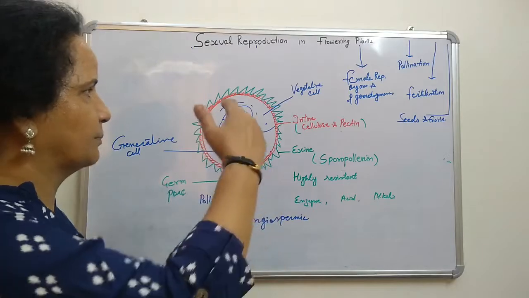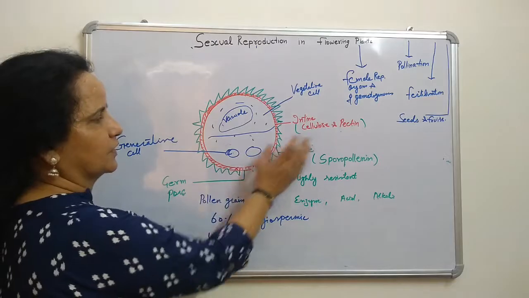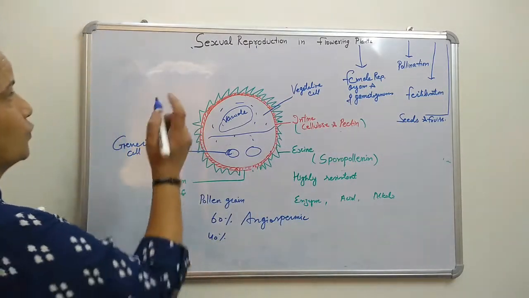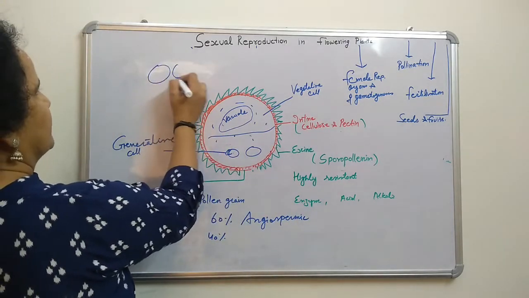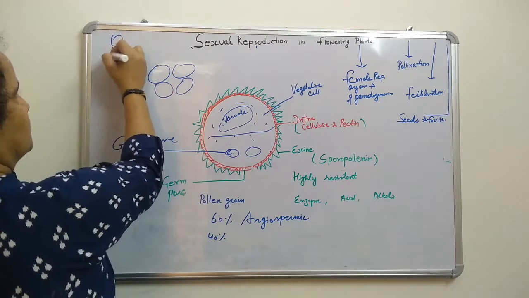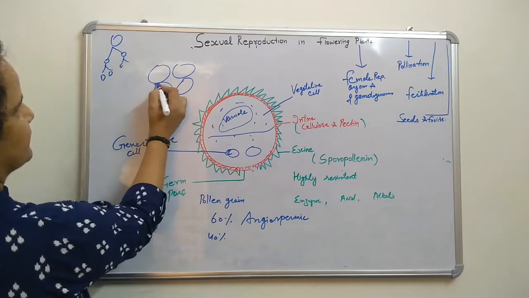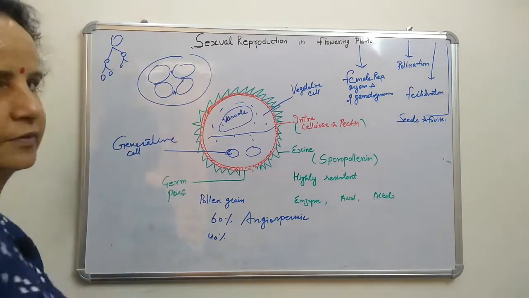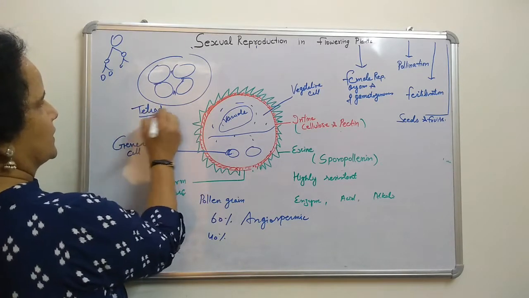In your book it is given one by one; I have drawn only one. Stepwise, you can show first the one pollen grain, then the second division with the two cell structure, then the third one with four cells. Before that, four daughter cells are produced after the meiotic division. Those four daughter cells are internally connected with the connective tissue, right? At first they are attached together as four cells. That is called the tetrad condition, the microspore tetrad condition.